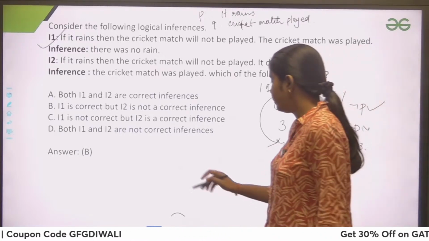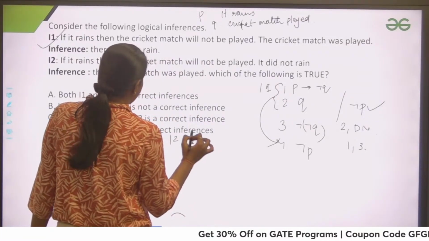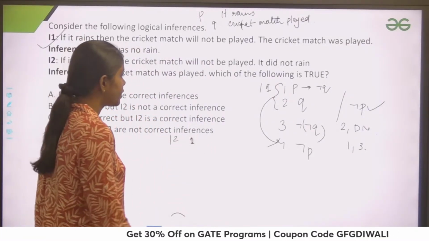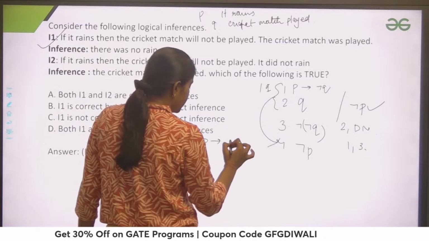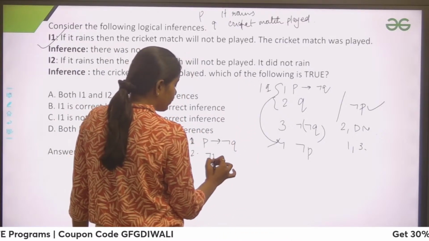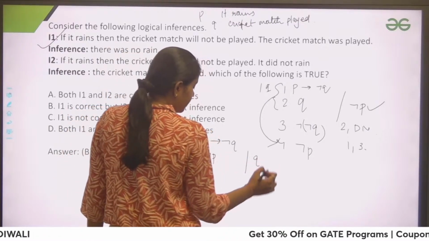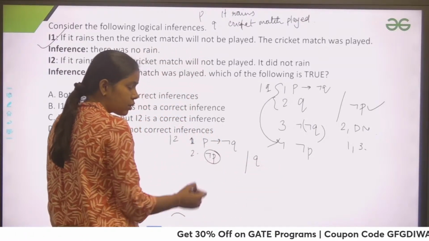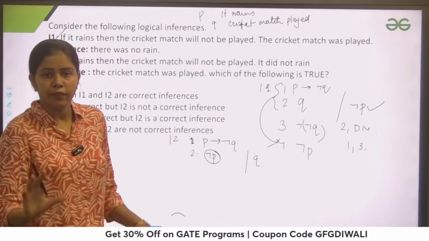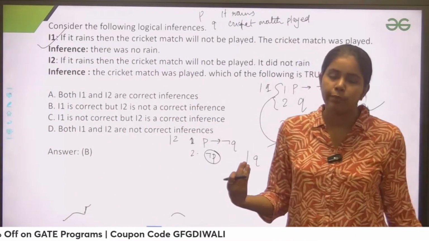Now similarly check I2. For I2, the first statement given to us is: if it rains, cricket match will not be played. P implication negation of Q. It did not rain, that is negation of P. And they are saying that the cricket match was played. Because of this negation of P, do you remember any rule which says that if the left hand side is negative, what would be the impact on the right hand side?